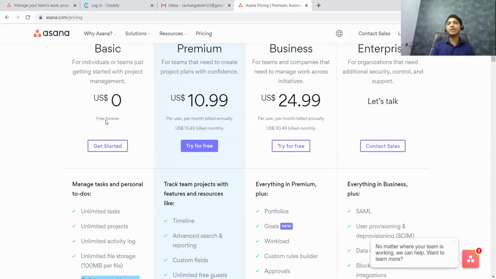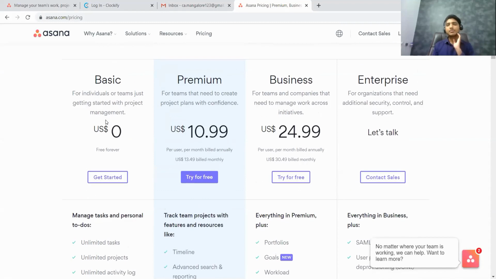Now, what do you mean by free, or what do you mean by 15 users? That is, at any given point of time, the team size has to be less than 15. So if your team size is already 15 and two members leave your office, then your team size will become 13. If two new members come, it will be 15 again. So at any given point of time, it cannot be more than 15.